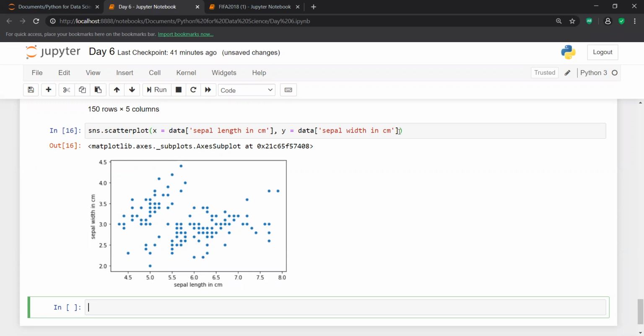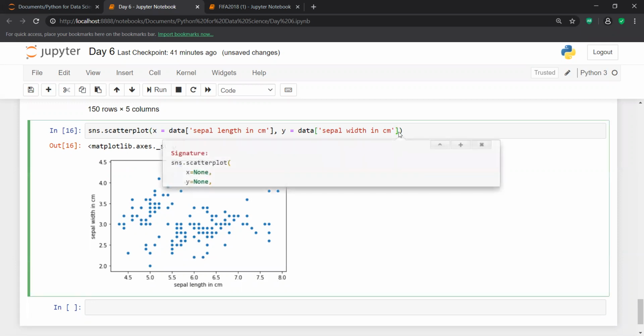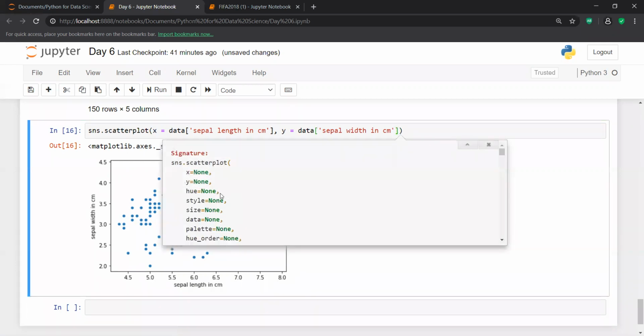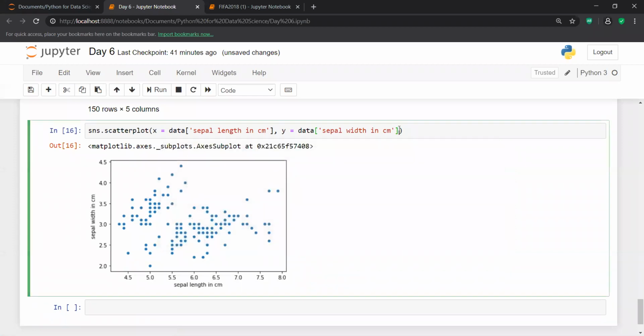For that purpose I have one attribute inside my scatter plot, which is nothing but hue. Inside hue I can give the column name on which I want to classify. I just give that I want to classify on the basis of outputs, because in my outputs I have three classes.